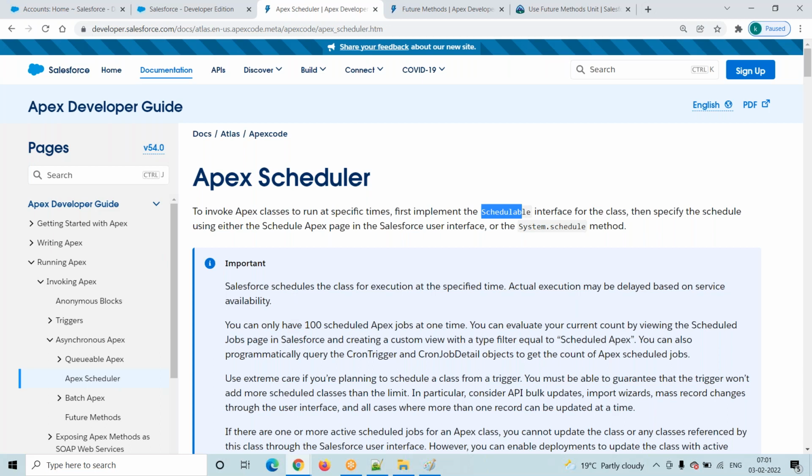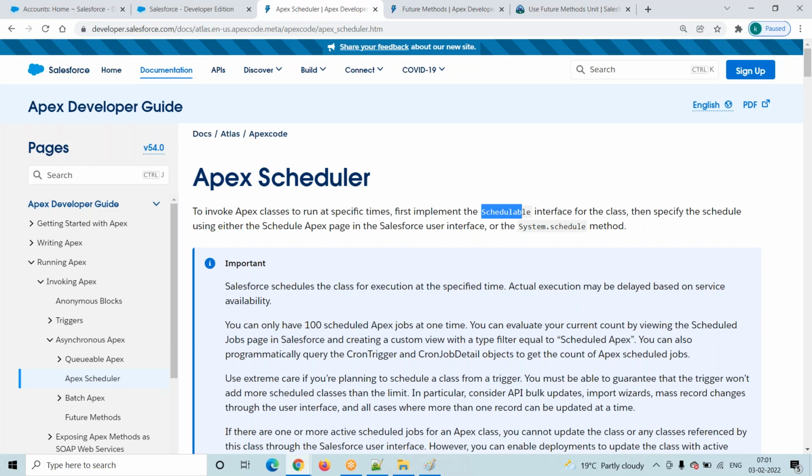If that opportunity record's stage is equal to closed, then I want to update the opportunity owner to something. So how will we execute this? Just observe the requirement. If they change the stage to closed, then immediately I want to update the opportunity owner to something. That is my requirement.